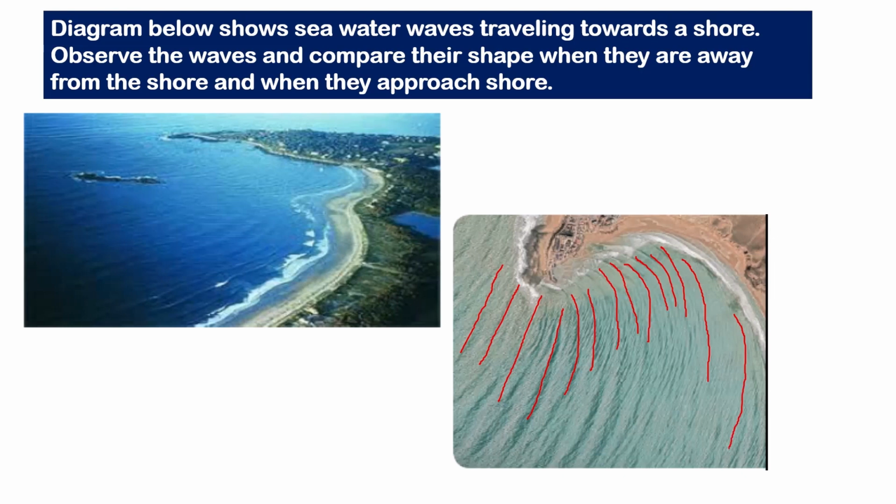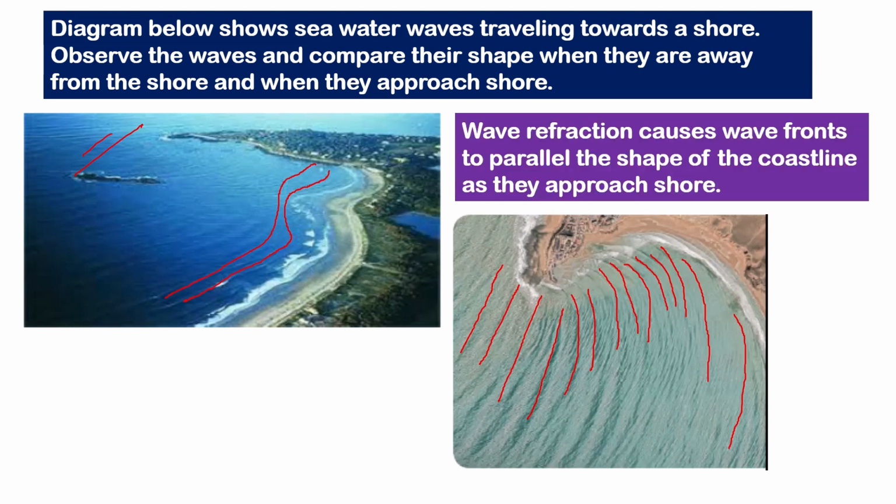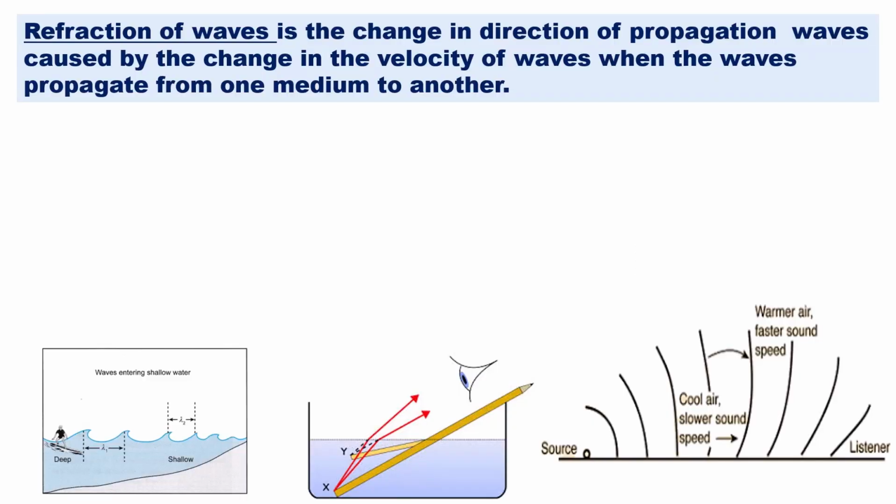See here, deep sea, and as it approaches the seashore, it starts to follow the shape of the shore. So we say that the wave experiences refraction of wave. Wave refraction causes the wavefront to become parallel to, or follow, the shape of the coastline as they approach the shore.